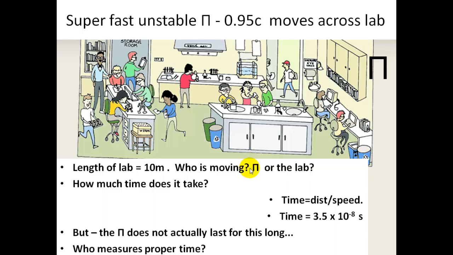Who measures proper time? Well, where are the two events? The two events are basically the beginning and end of the journey. So really, who measures proper time? It's the pion that's measuring proper time, because the start and the finish happen at the same place. As far as I'm concerned, the start and the finish are in different places. So the pi meson measures proper time.